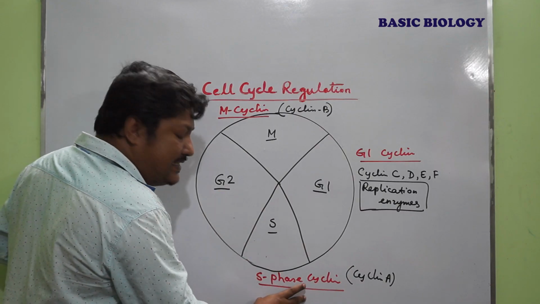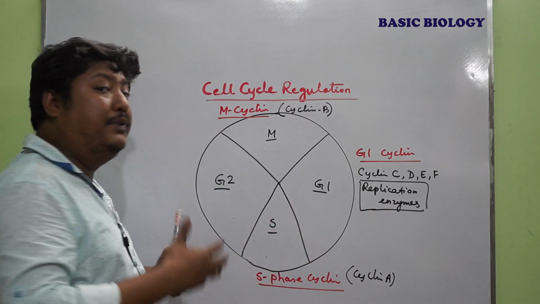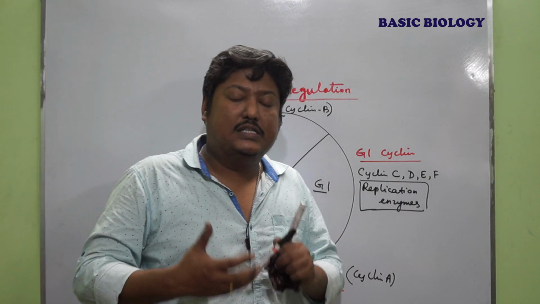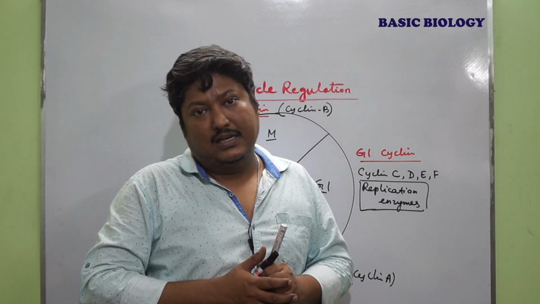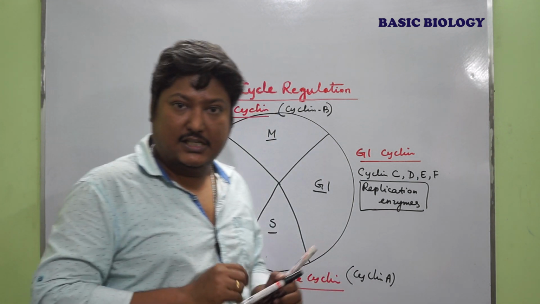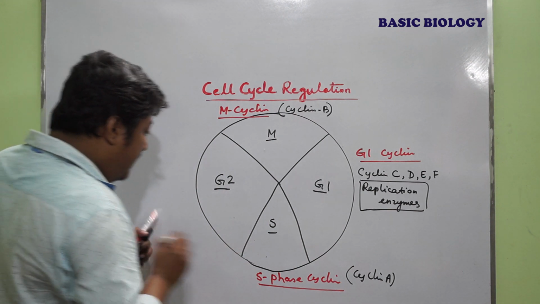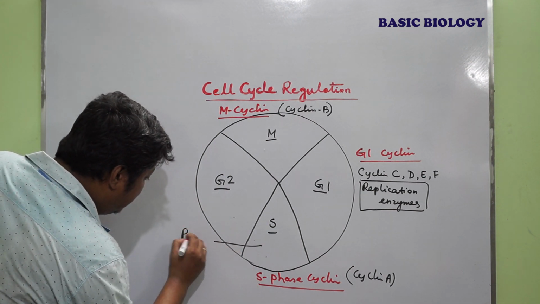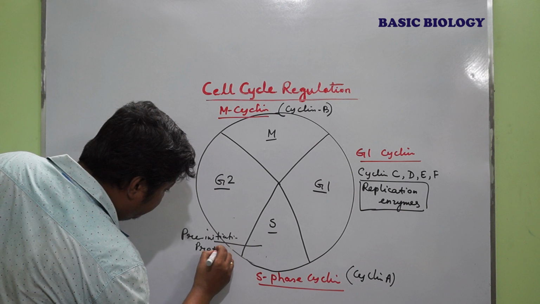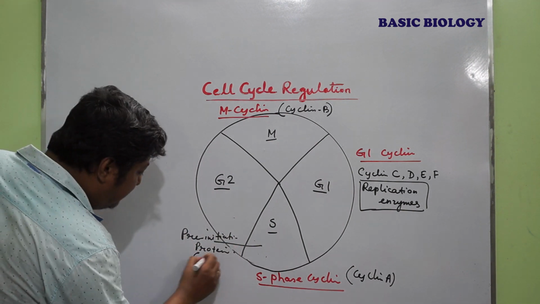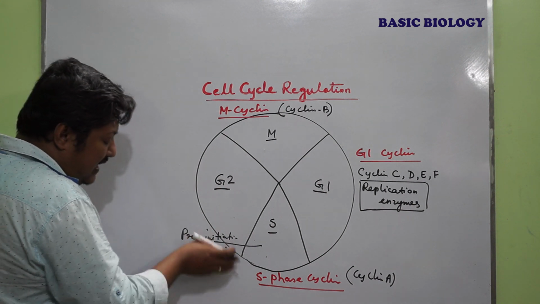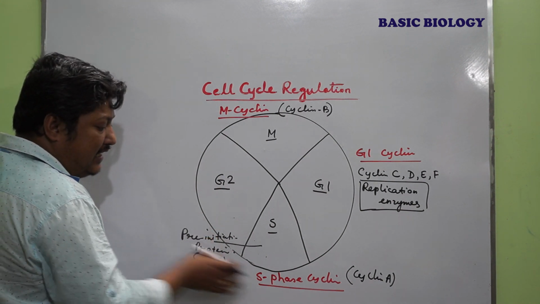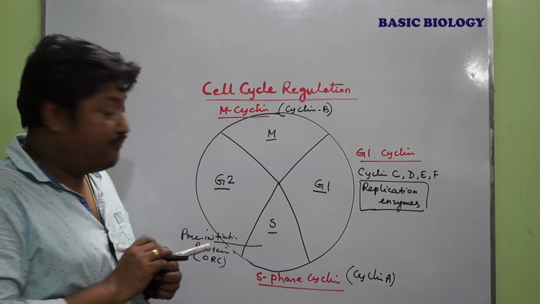And when the S phase cyclin is activated, it activates some pre-initiation proteins which are responsible to start the replication process within the S phase. For example ORC, the origin recognition complex, a series of proteins involved here. Those proteins are activated by the S phase cyclin.